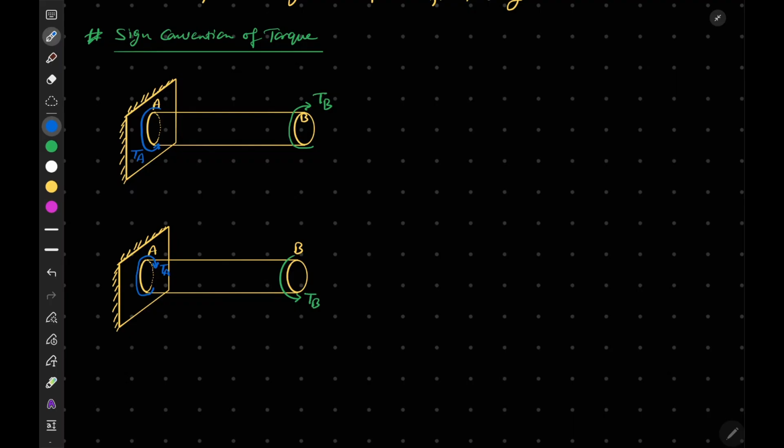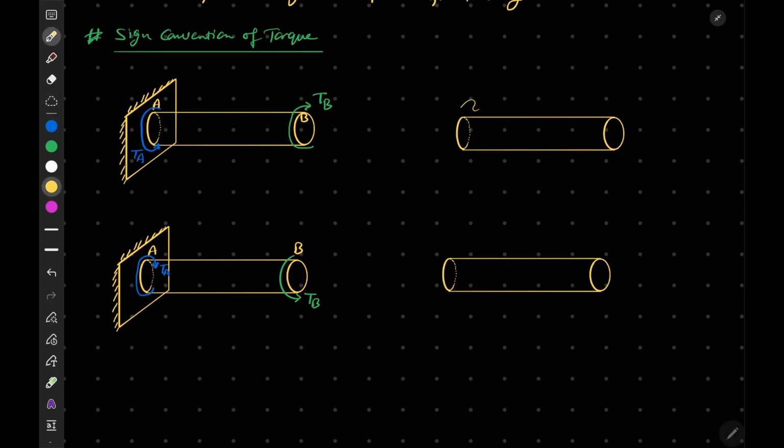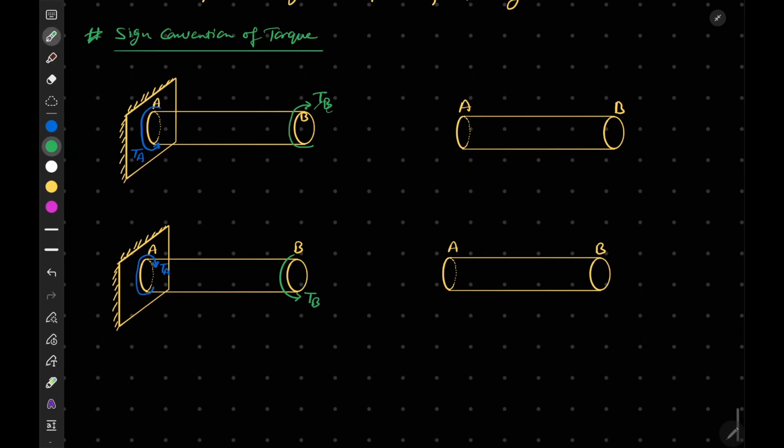This is in our anti-clockwise direction. Now let me draw a shaft here. If we consider the shafts, let's say this is A, this is B, and of course this is A, this is B. There is another way to show the torque. This is in the clockwise direction, so if you use the right hand thumb rule in the clockwise direction on the face B, we will show the torque as a double arrow. Double arrow is used to indicate torque.